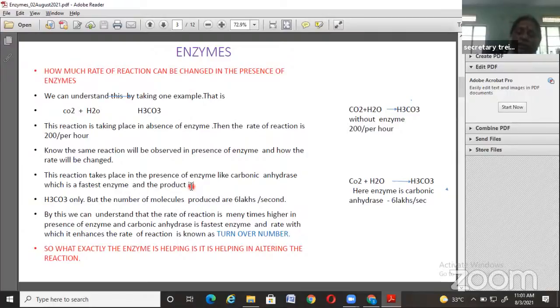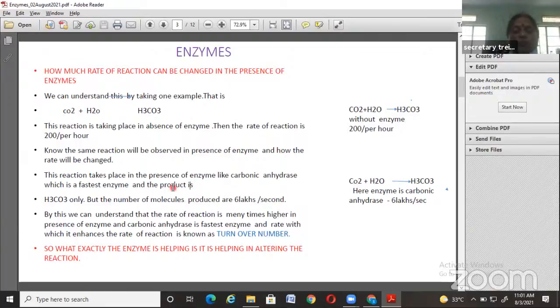Product is the same, substrate molecules are the same, but this reaction can be handled in two ways to understand the fluctuation in rate of reaction in organisms. So here we can understand the influence of enzyme on the chemical reactions.